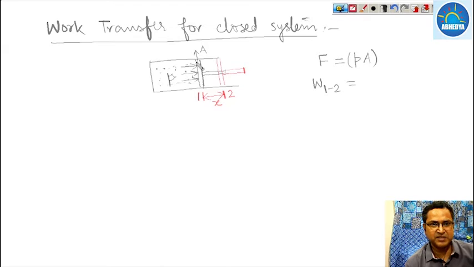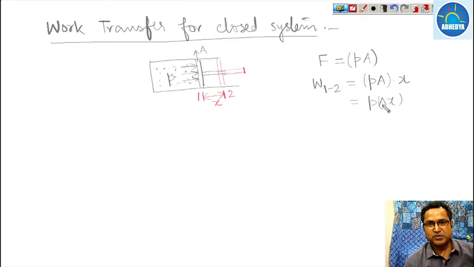This is our system, the gas inside the cylinder and this boundary is considered as a system, and the system moves from state 1 to state 2. So when it moves from state 1 to 2, obviously this is the force P into A multiplied by displacement, so this can be written as PAx.